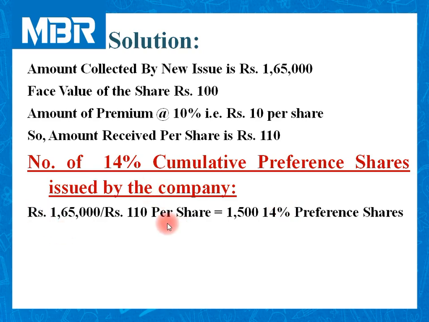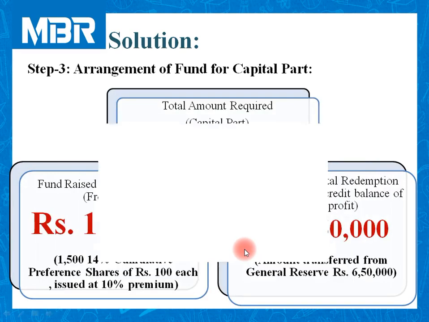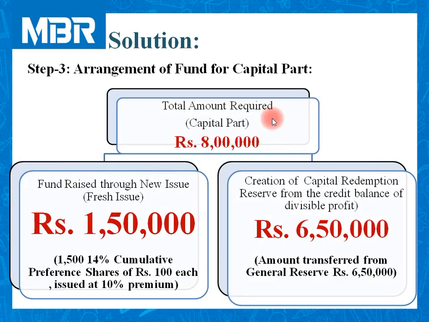Using this, 1,65,000 divided by 110, we can easily calculate the number of 14% preference shares issued by the company, and this number is 1,500 cumulative preference shares. Once you calculate this number of shares very carefully without any mistake, our solution will be back on track. Let us refer to this chart. Now we are able to complete this chart.